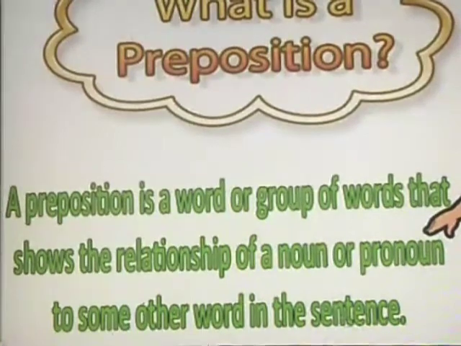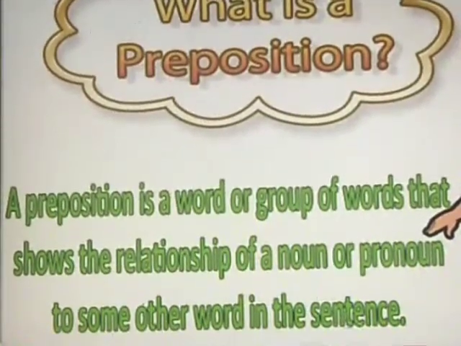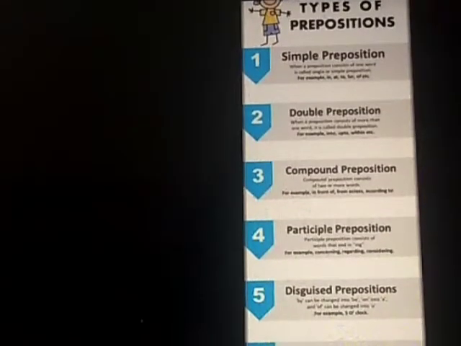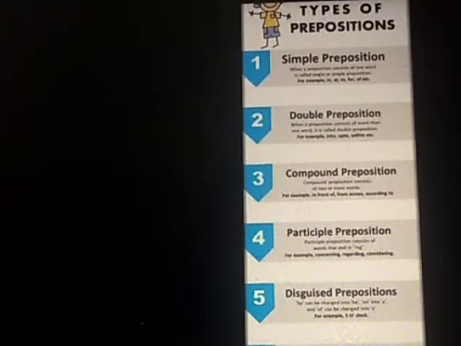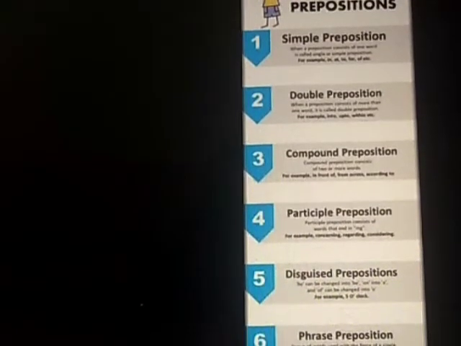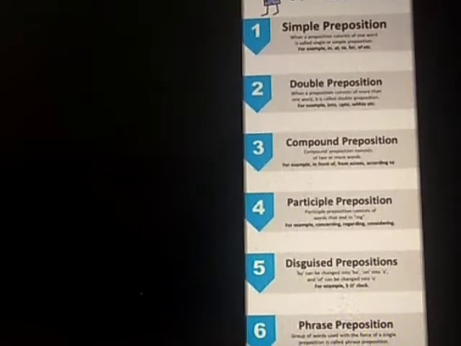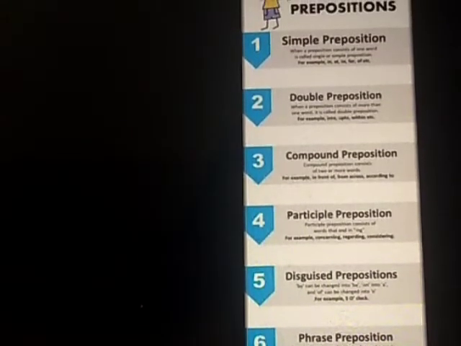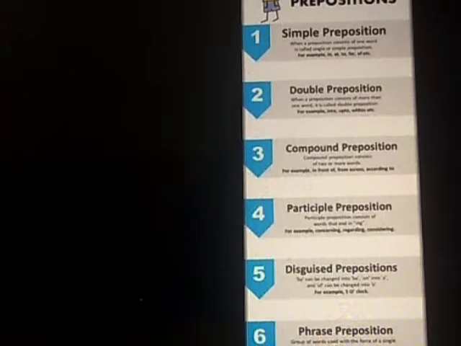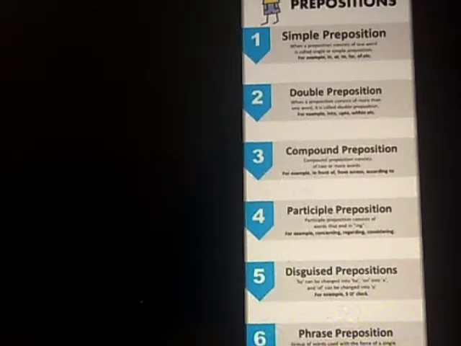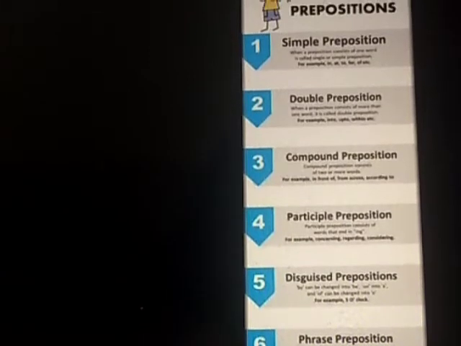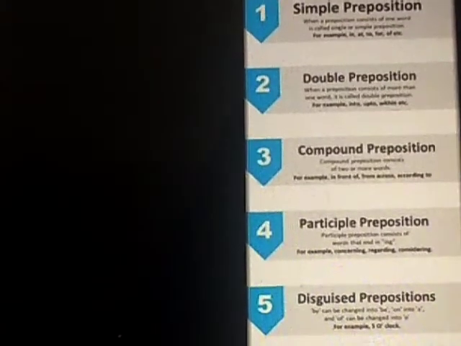Remember these certain words like on, in, at, for, to, etc. But now, see, when you're using prepositions, you also use certain words like onto, up to, into, right? So there are different types of prepositions. The very first type of preposition is simple preposition.